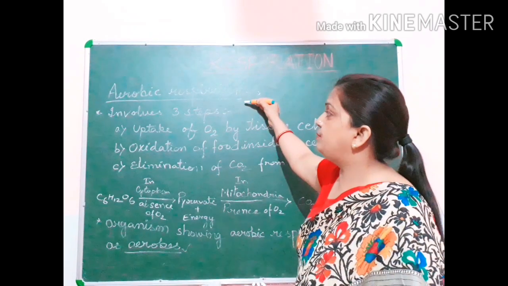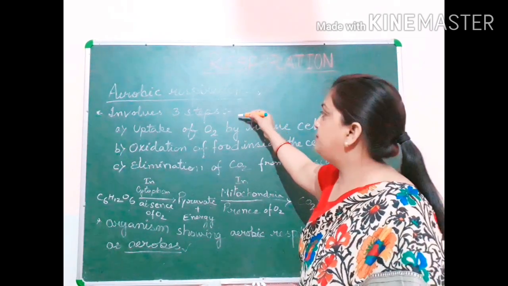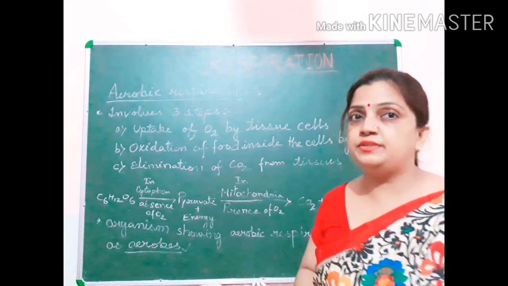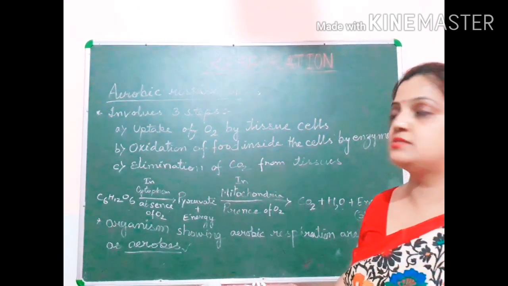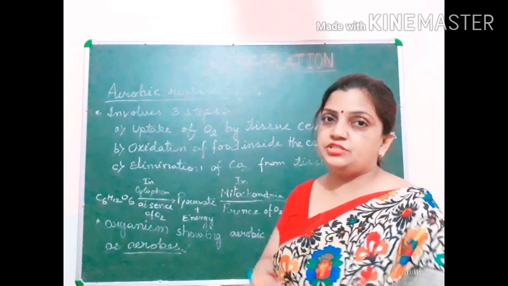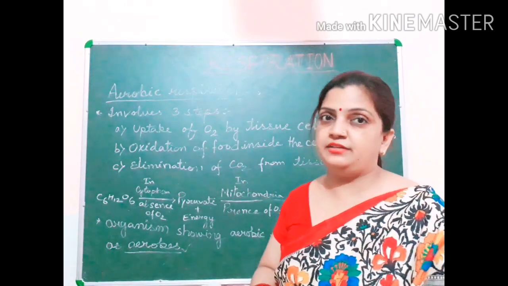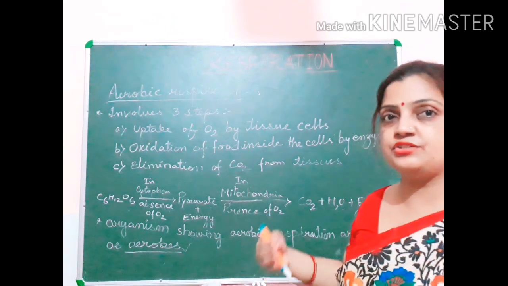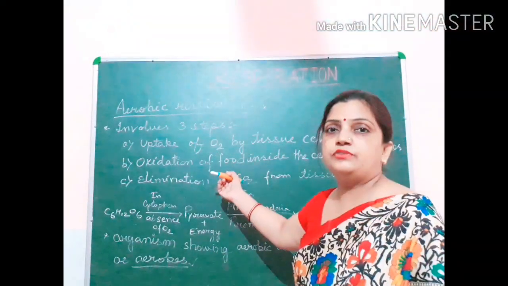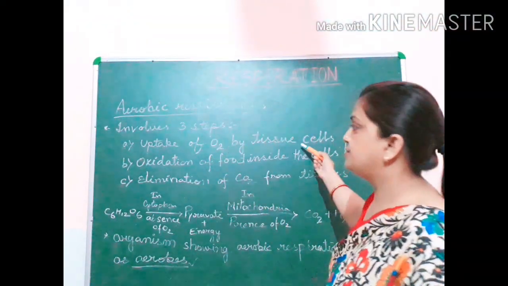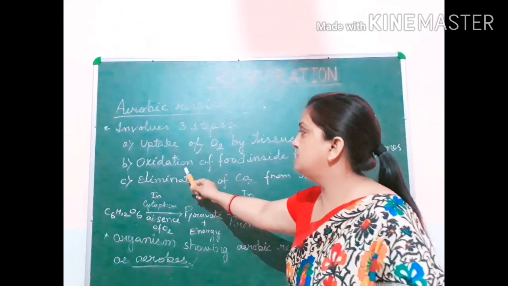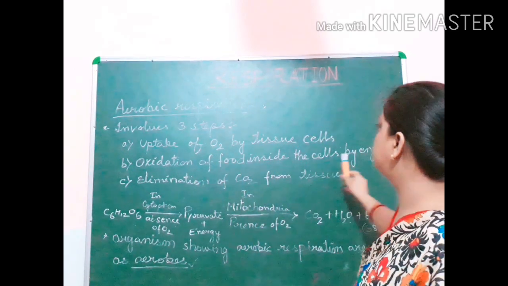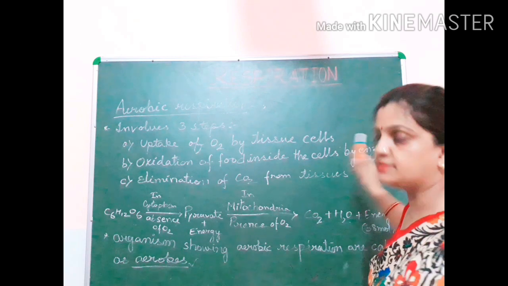So aerobic respiration is completed in 3 steps, and I hope it is clear. I'll repeat it once more: after entering the lungs, oxygen enters the blood, and from the blood it reaches the cells of the body. So what will happen after the oxygen reaches the cells? Inside the cells, oxidation of food by the enzyme will take place.